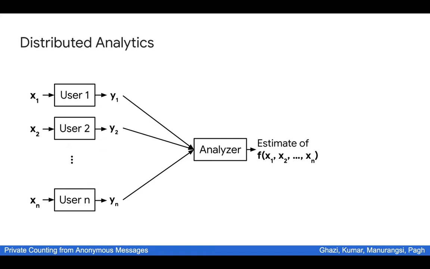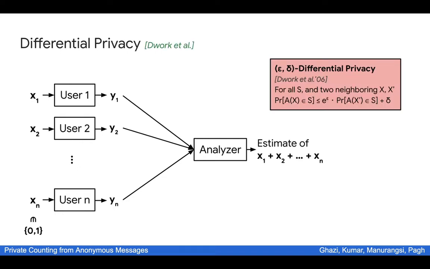Throughout this talk, we will focus on the case of binary summation. This is the task where each xi is just either 0 or 1, and our goal is just to compute an estimate of the sum of x1 to xn. This is a very basic task that is used as a building block for many more advanced algorithms. Now, we would like to compute this sum privately.